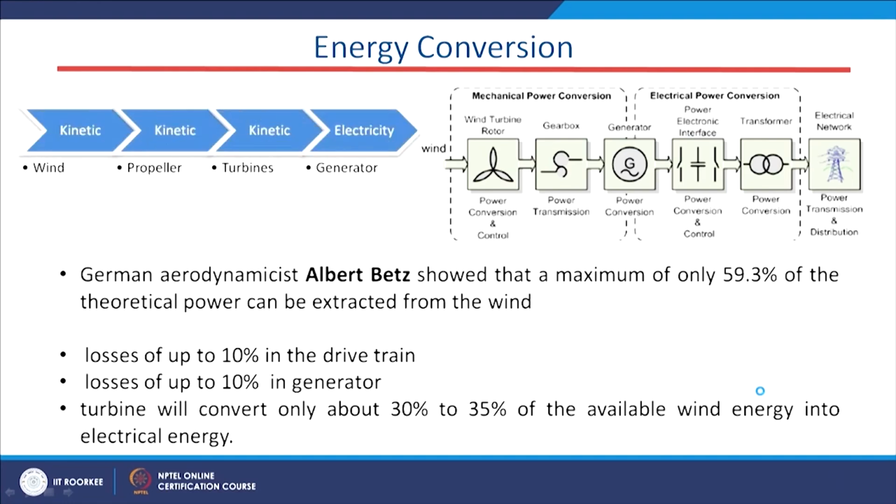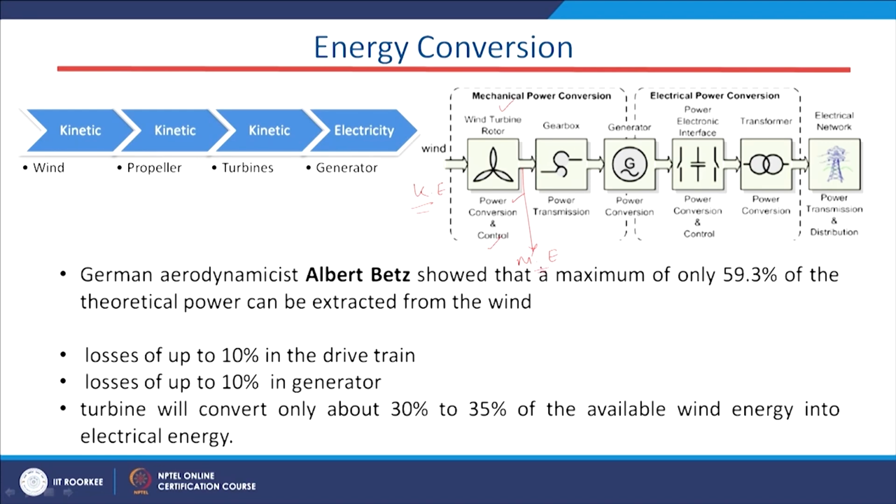And these are some of the stages, the block diagrams. The first stage is the power energy conversion at the wind turbine rotor. What type of power energy conversion is that? The input will be kinetic energy and the output will be mechanical energy. The first stage is basically the conversion of kinetic energy to mechanical energy.